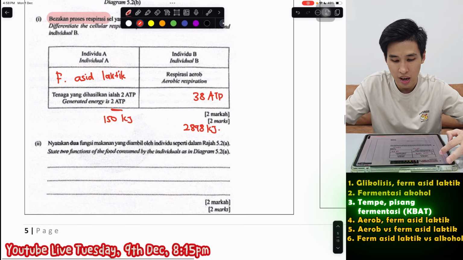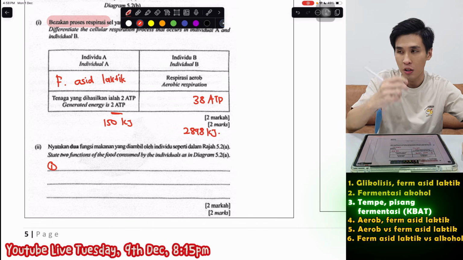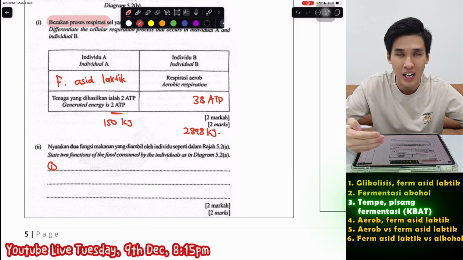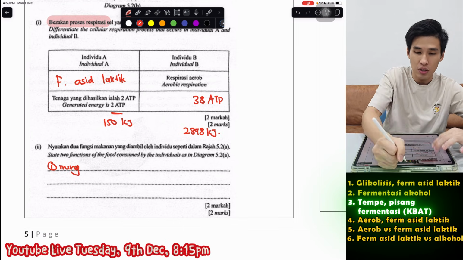Dua fungsi makanan yang diambil oleh individu. So banana, why we always say a lot of energy? Because inside there's a lot of carbohydrate, a lot of starch, kanji, dan gula. So dia mengandungi carbohydrate, okay, so type lah.